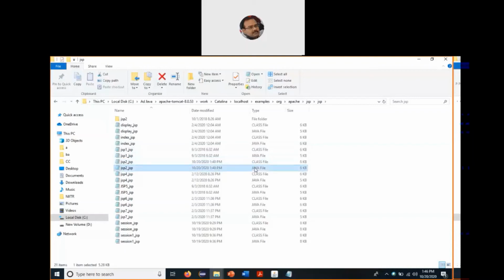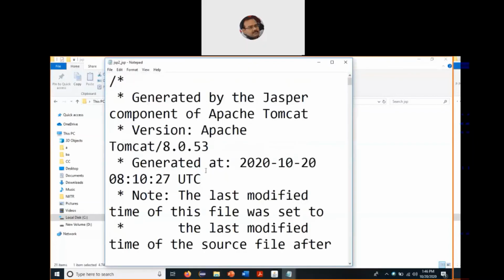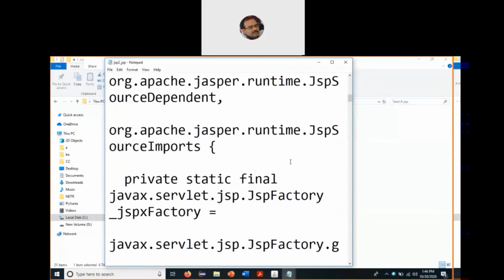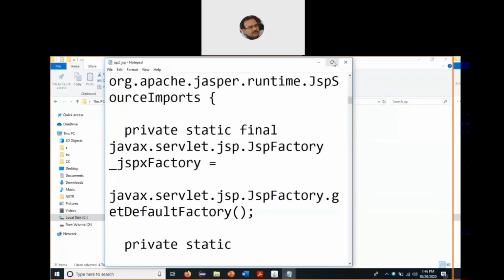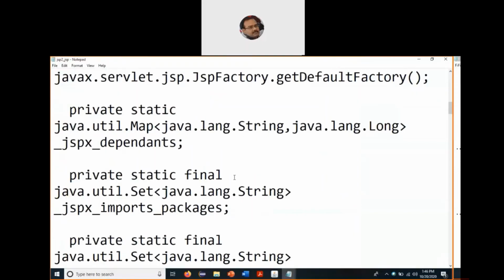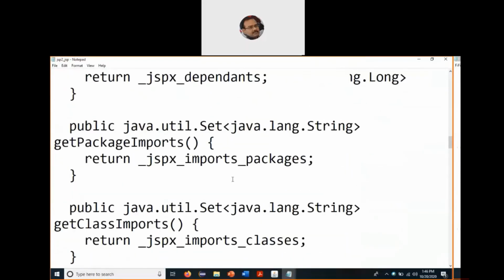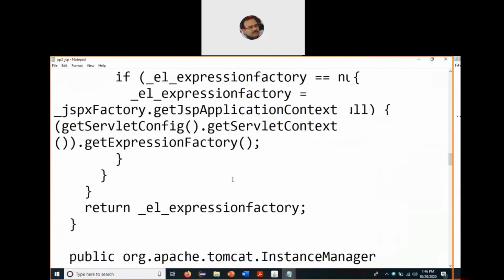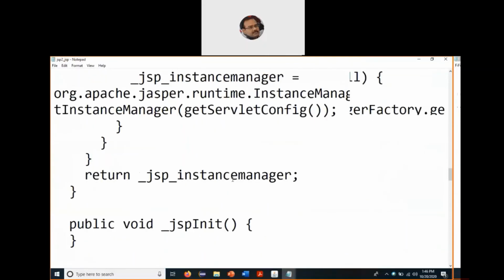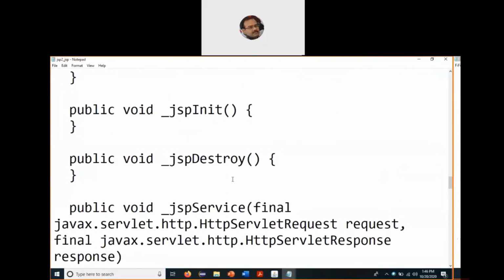So we'll have a Java file and we'll have a class file. This class file is our JSP2 underscore JSP file, and the Java file is also JSP2 underscore JSP file. Whatever programs are designed and created by us, a matching servlet will be created by the servlet engine. So all this code is getting generated automatically by the JSP engine and the servlet engine,